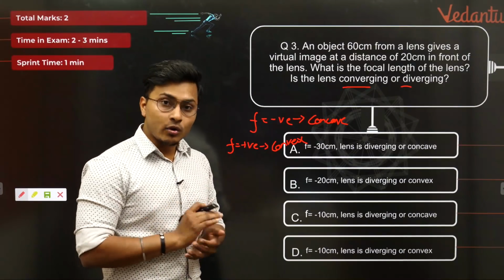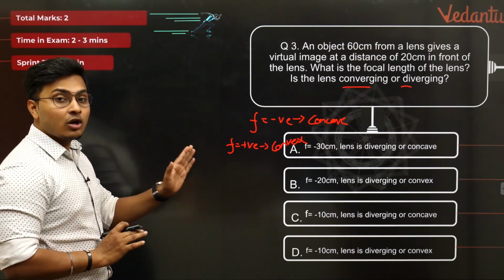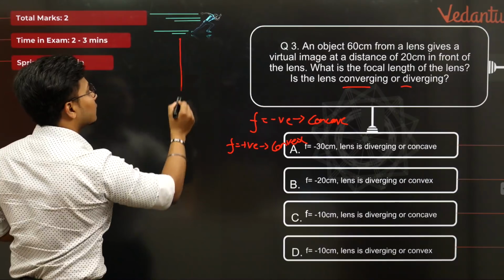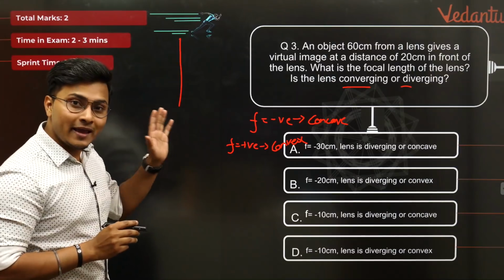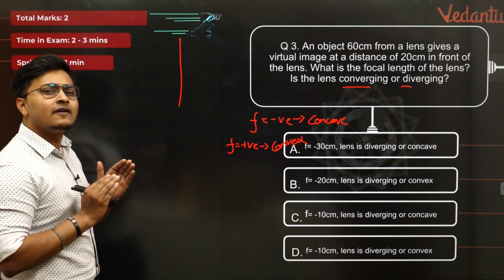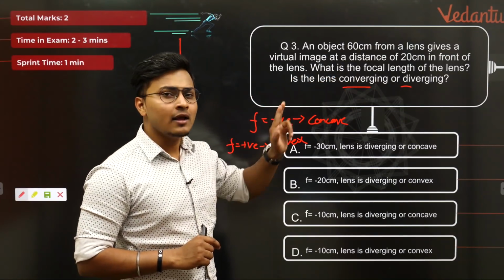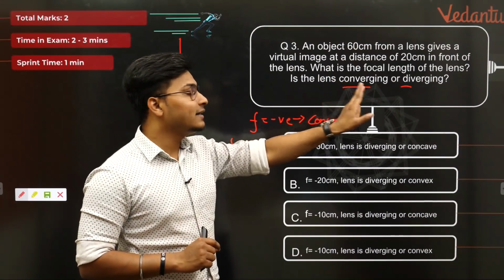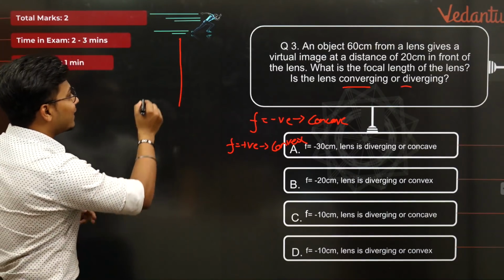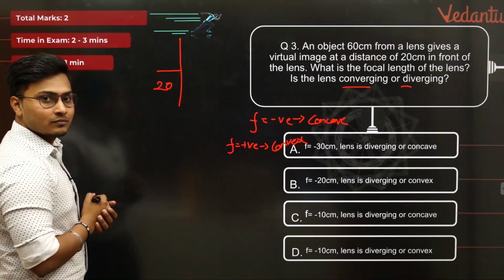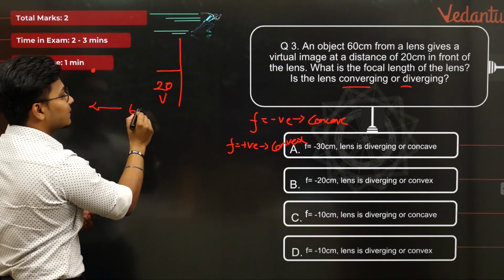One thing very, very important to notice here: even if it's a convex lens or a concave lens, the image is always found on the left hand side. If I draw a random line here, this could be any lens, concave or convex, but the image formed here will differ a little. Let me tell you why. An object 60 centimeter from a lens gives a virtual image at a distance of 20 centimeter. The image formed here, 20 centimeter, is your v. Object distance is somewhere here, which is 60.